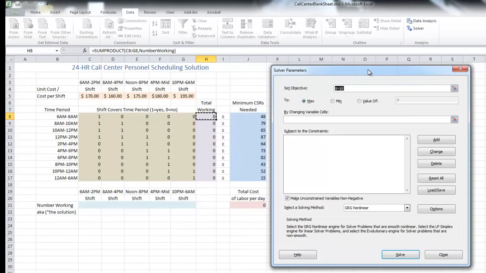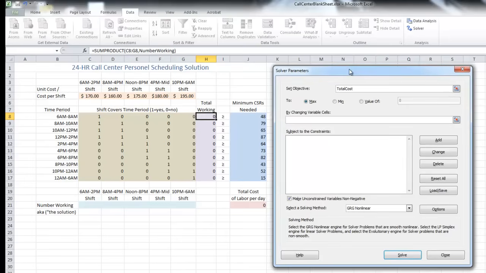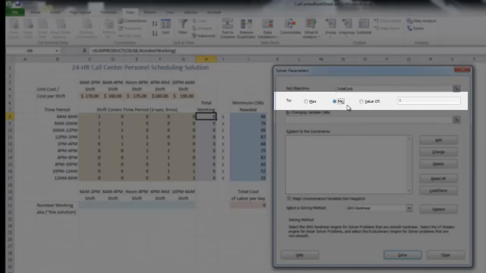Now, where it says Set Objective, remember, our objective here is the lowest possible labor cost. So our objective is sort of our target. In previous versions of Excel, it was called Target Cell, but that's the one we want to hone in on. Now the great thing is, because we've named it, we can just use the name, which is Total Cost. Now if you remember, that was the pink at the very bottom right of our spreadsheet. So that's what Excel is going to really focus in on. Now we are wanting to minimize that, so we select the MIN for minimum.